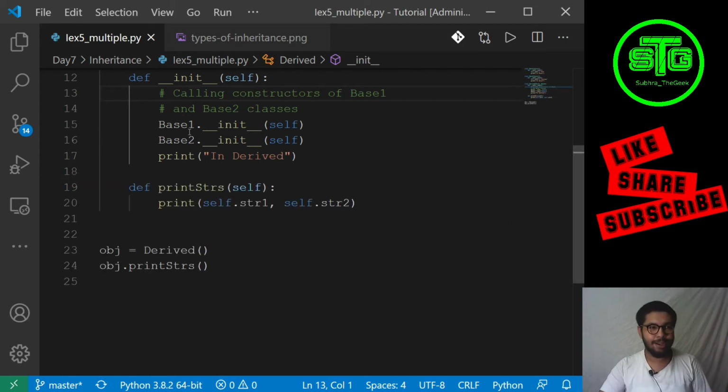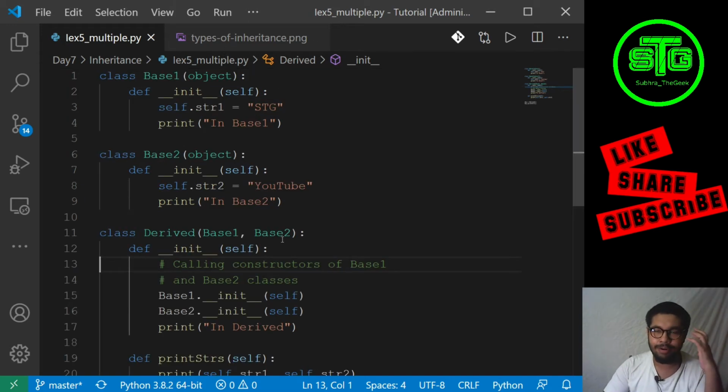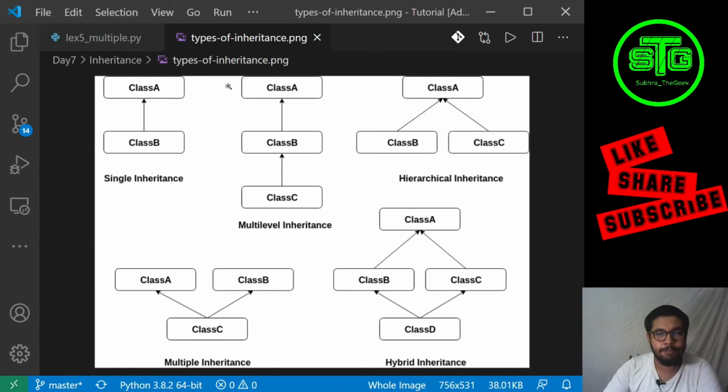So fast we are learning, no issues. This is the easiest thing, but I don't know why everyone gets confused. This is very easy. Just remember this picture and you are done. Just remember these 5 pictures. You have 5 types. You remember these 5 types, you are done.